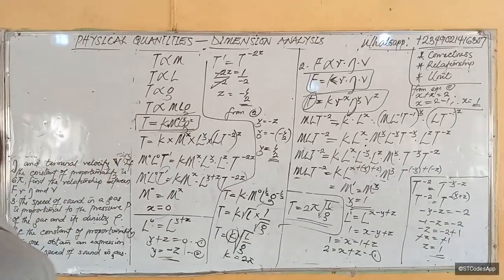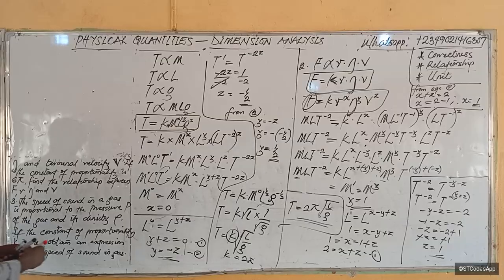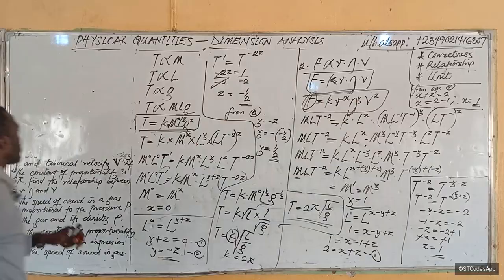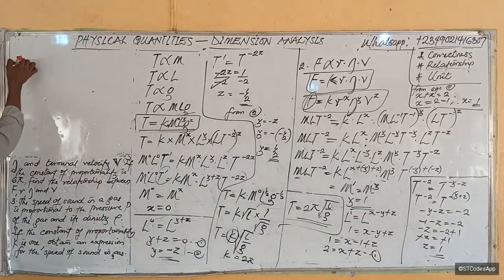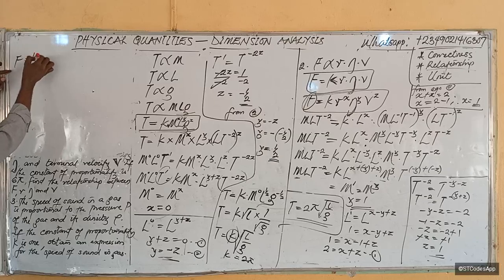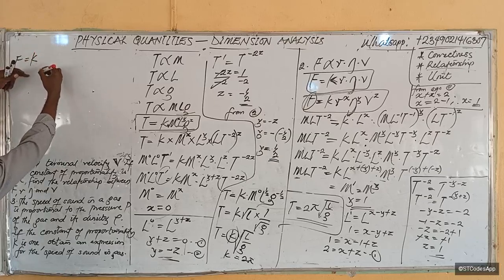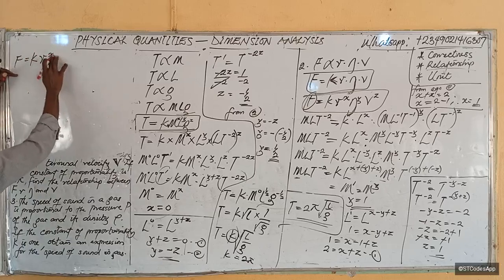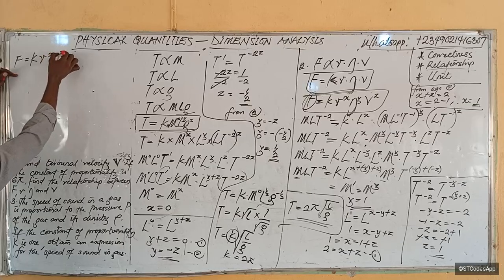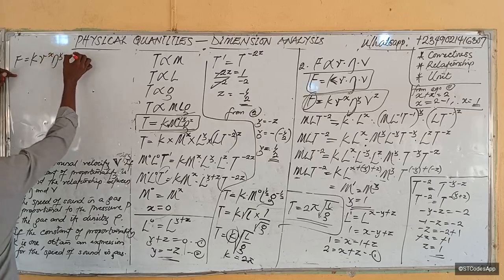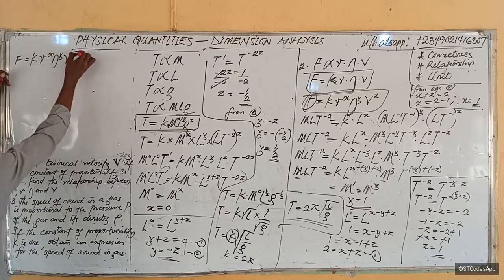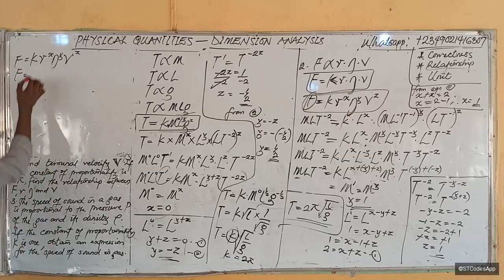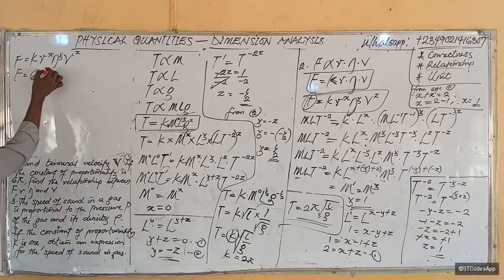So we'll now write our equation connecting them. This is the equation we said we use: F equals k r raised to power x, coefficient of viscosity raised to power y, v raised to power z. So F therefore becomes, what is k? K was given as 6 pi, so it becomes 6 pi.